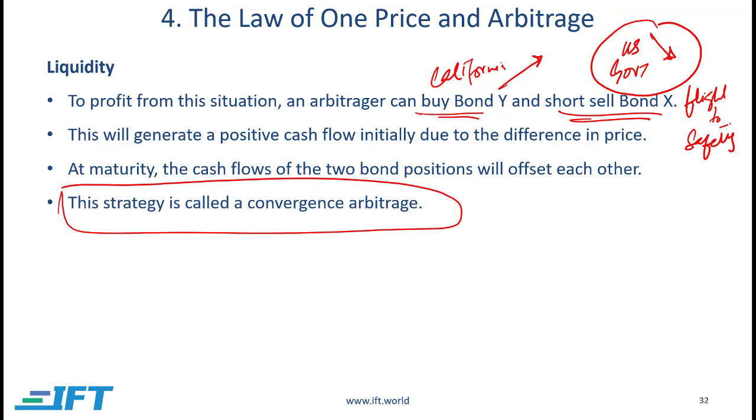They started selling everything else and buying US government bonds just because they wanted to be in the safest asset, because there was a crisis going on. And this logic of arbitrage convergence didn't work at that time, because there was just an unusual, irrational increase in the government bond prices, not because of time value of money or anything else, just because of emotional and behavioral reasons. And obviously these guys had short sold that, so they lost a lot of money.